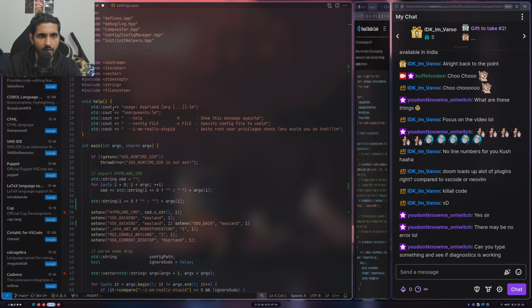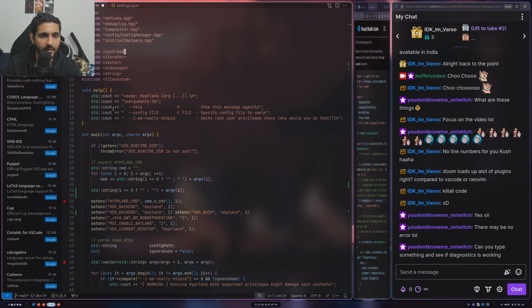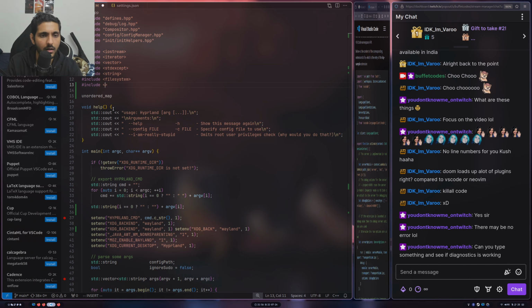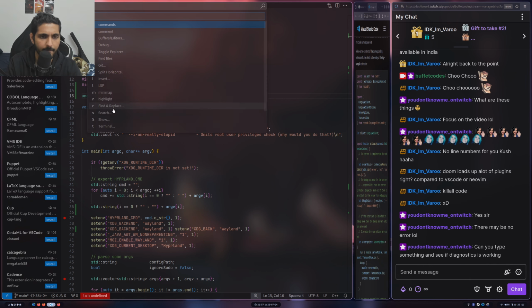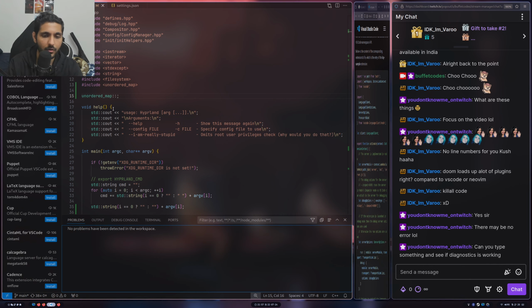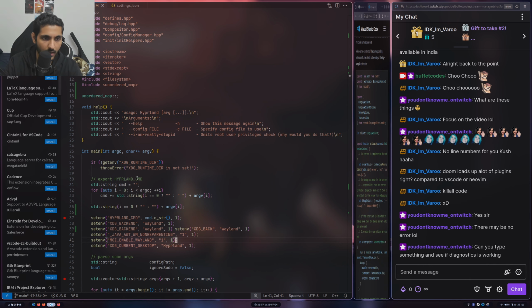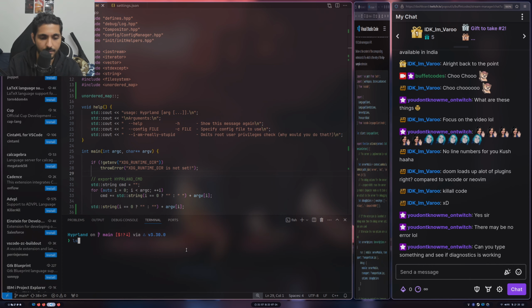But this is working. Let's see. Let's try to use unordered map. And let's have unordered map here. Right. Let's see. Does it fail? No, it doesn't, right? No diagnostics. Okay. Hmm. It's probably because of CMake, is it?